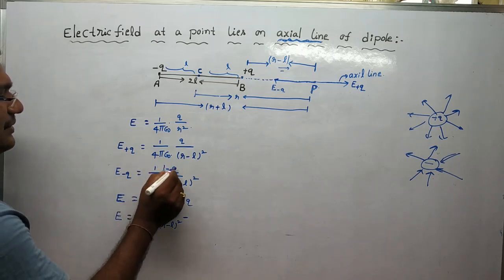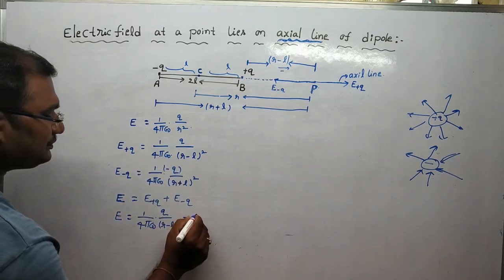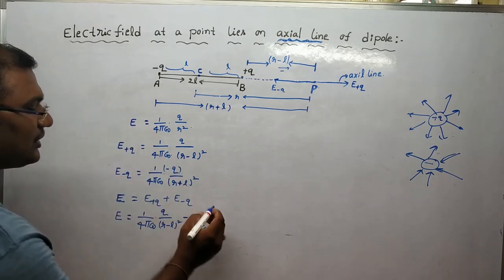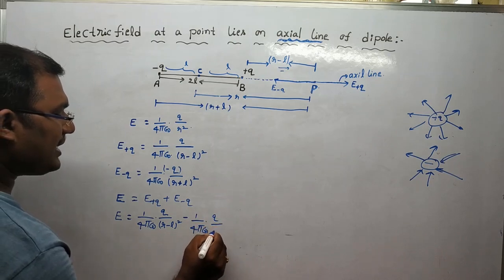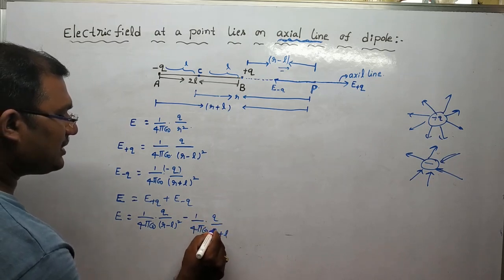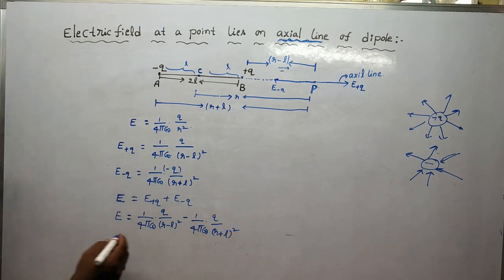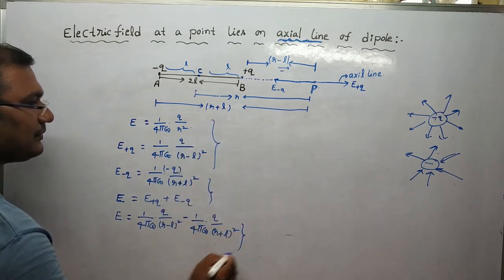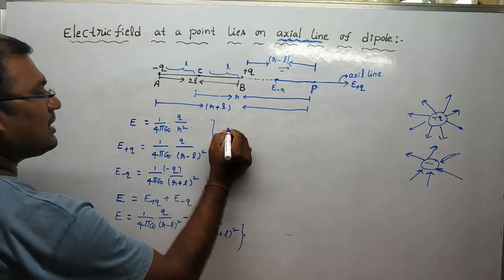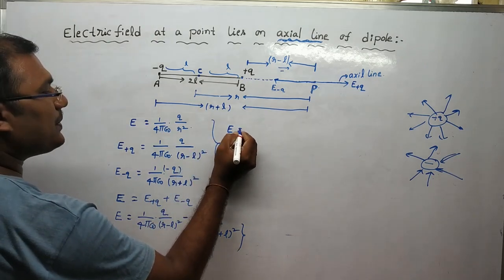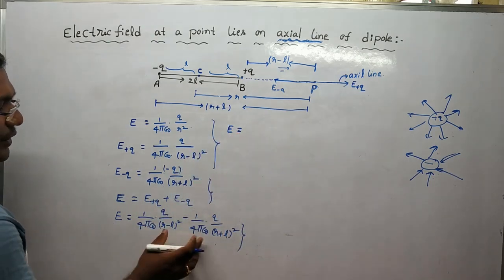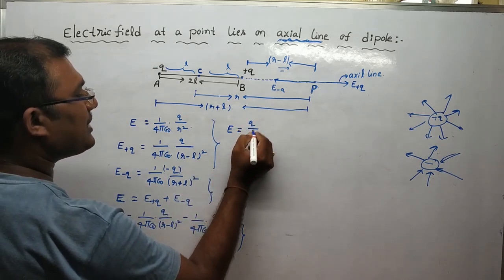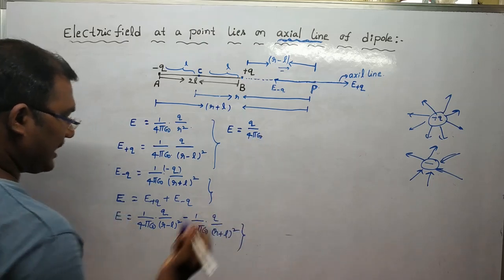Because there is a minus sign, 1/(4πε₀) Q/(r+l)². From this expression, 1/(4πε₀) is common, so Q/(4πε₀) is common.